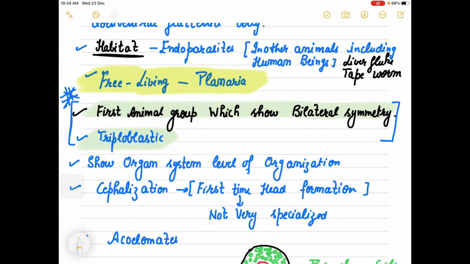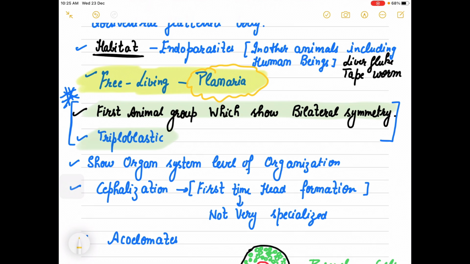Now, one interesting thing here about their habitat, it is different from others. They are endoparasites. It means they live inside the other's body, inside the host. But one example which is free living is planaria. So in the habitat, mostly the members are endoparasites. One member which is also free living, you can quote the example planaria.